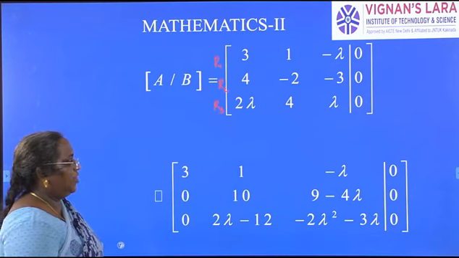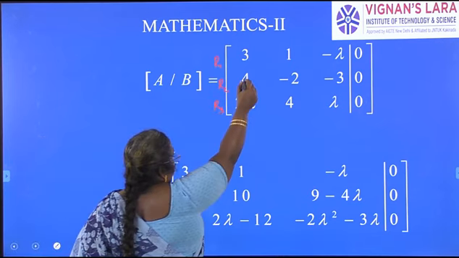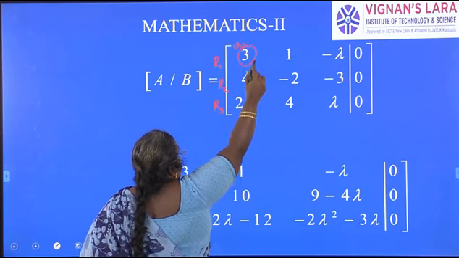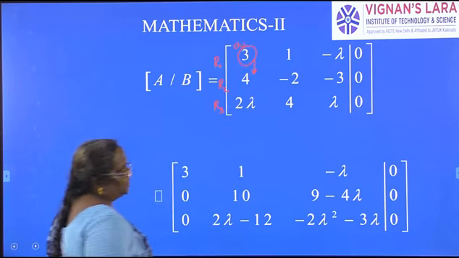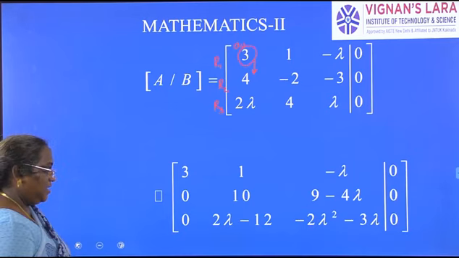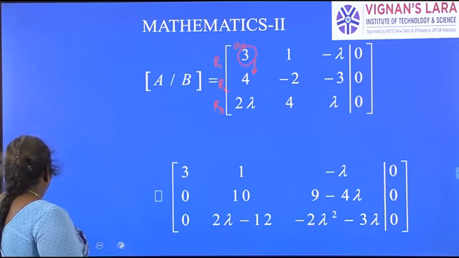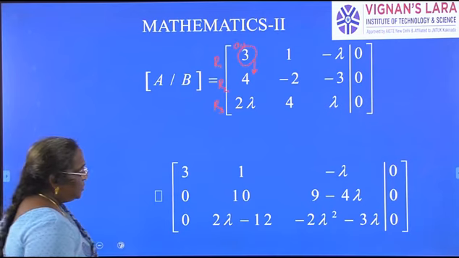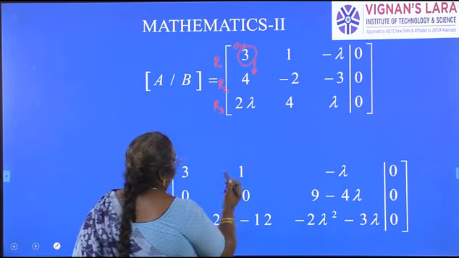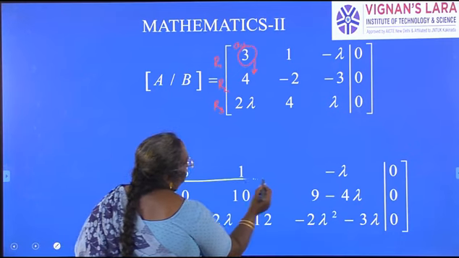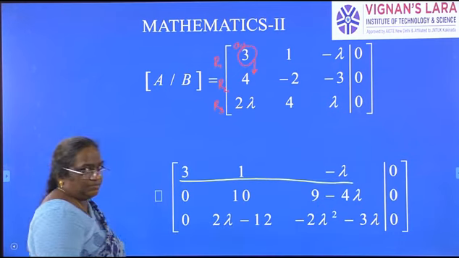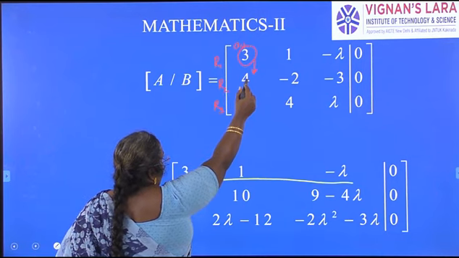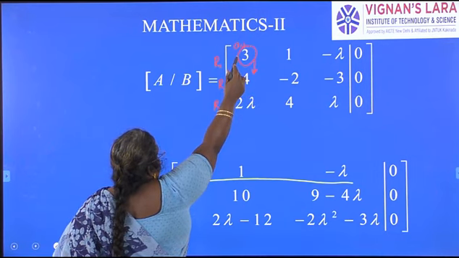So, performing row operations, our aim here is to use A11 to make the elements under it, that is 4 and 2 lambda, 0. How to make those zeros? So what I will do here is, there is no change in the first row. First row as it is. Second row, here we have 4. 4 is to be made 0 using the first row.